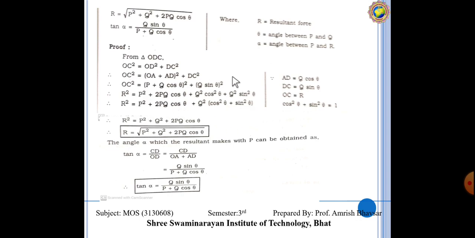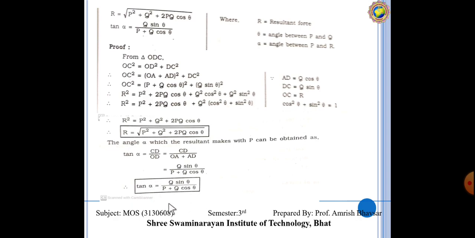So cos square theta plus sin square theta is equal to 1, that we know. So here it is 1. Now R square is equal to P square plus Q square plus 2 PQ cos theta. That's why R is equal to under root of P square plus Q square plus 2 PQ cos theta. We will get the equation, and for that angle, tan alpha is equal to CD upon OD, CD upon OA plus AD, and CD is equal to Q sin theta, OA is equal to P, and AD is equal to Q cos theta.